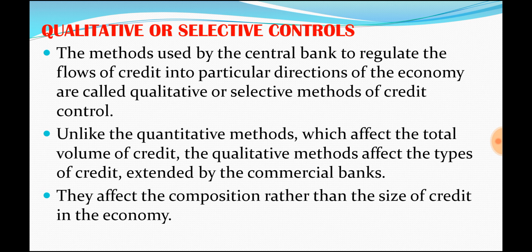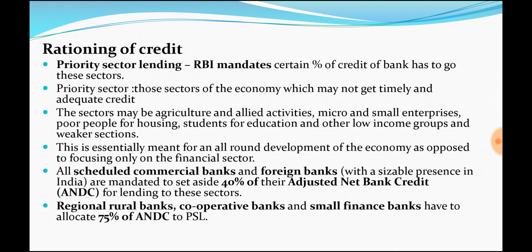Here you could see RBI is not infusing any money, or sucking any money. It is only changing the structure, changing the economy sector-wise. Okay, that is the difference between the qualitative and quantitative methods. So what are all the types of instruments it has? One is rationing of credit, that is what I discussed now.